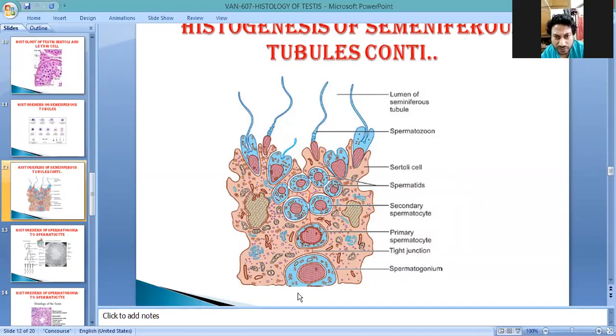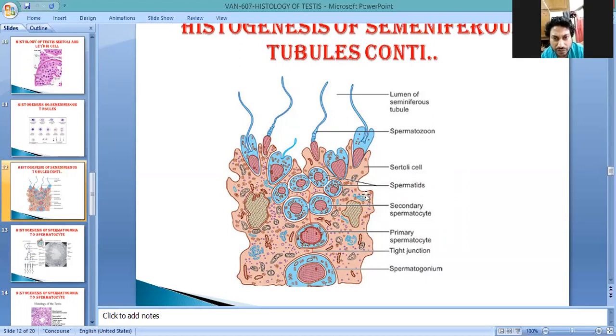This is the basement membrane. This is the spermatogonia. Next, the primary spermatocyte. Then the secondary, a double division you see here, and this is a spermatid. This one is the spermatid, and after that it is converted into a spermatozoon and comes towards the lumen of the seminiferous tubules. Okay, so these are all the structures.